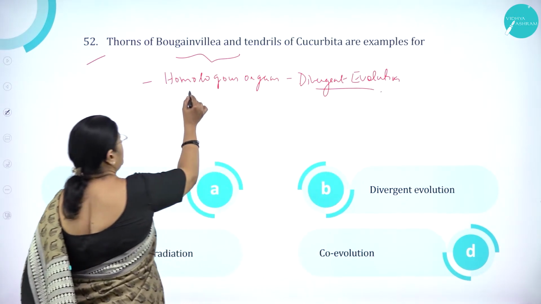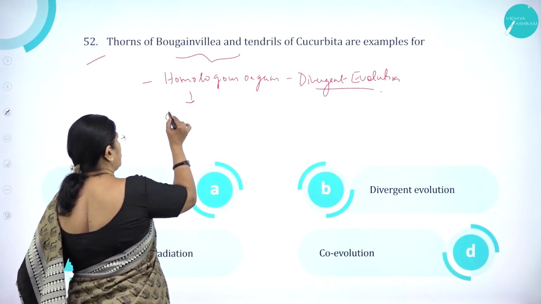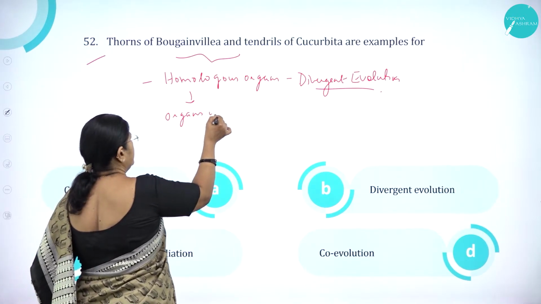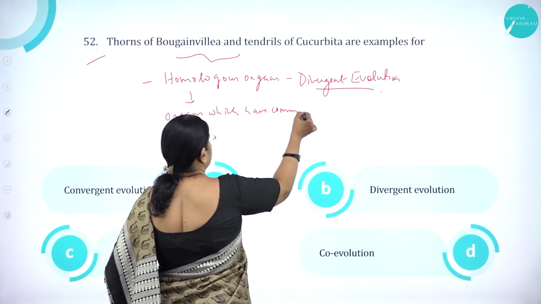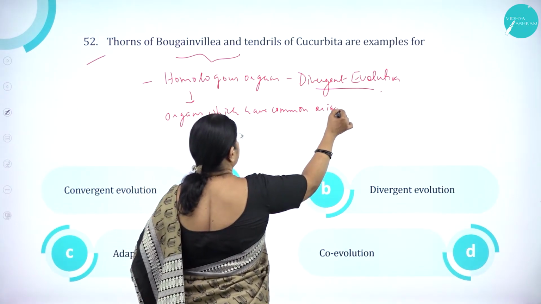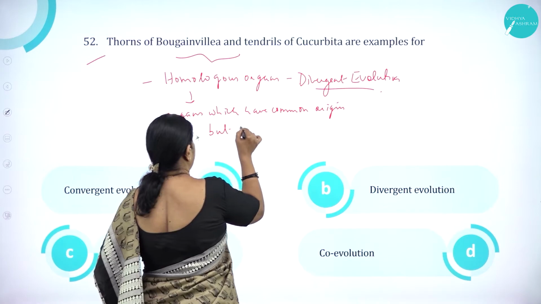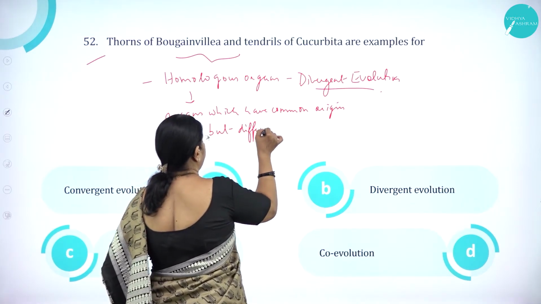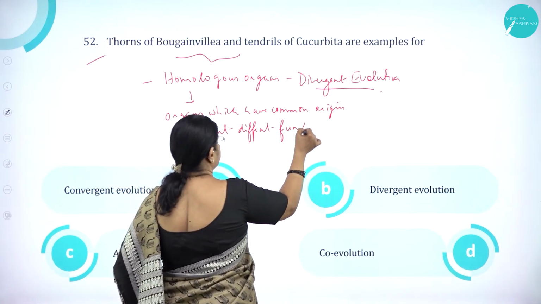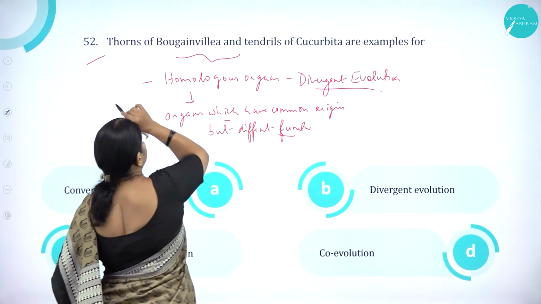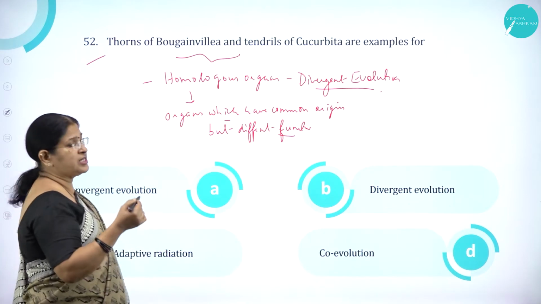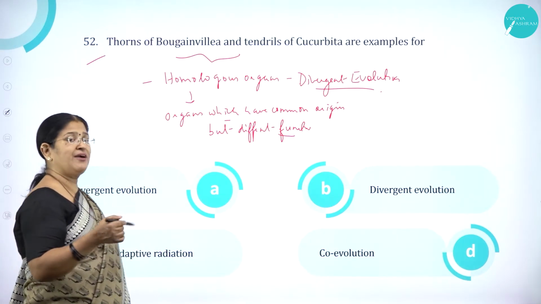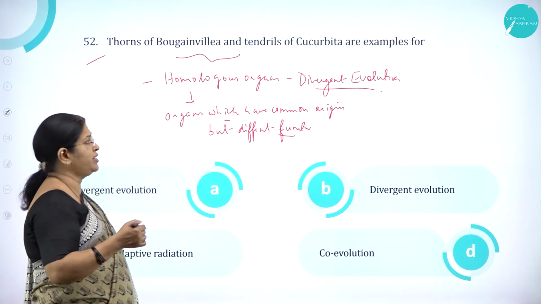What do you mean by homologous organs? That is, organs which have common origin but different functions. So thorns of bougainvillea are mainly meant for defense and tendrils for anchorage. They have two different functions but they have a common origin.